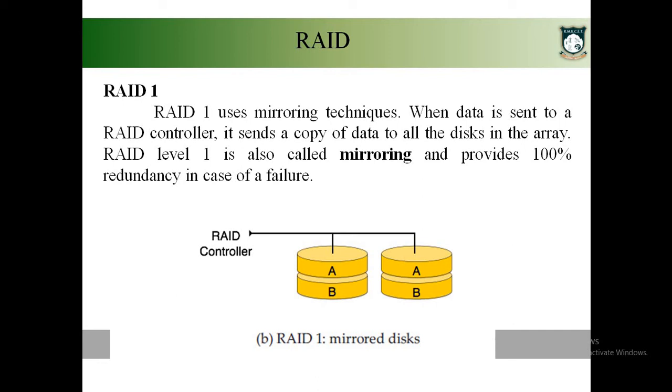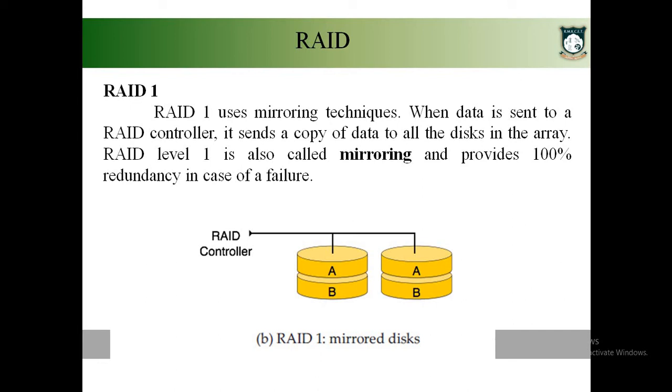Say for example, in your RAID, if you have 4 disks, for each disk you will be having a mirrored disk. Or let us be specific, assume that you have one disk in your RAID. So if you have only one disk in your RAID, then for your disk you will be having a mirrored disk. So what I am trying to tell is, for every actual disk you will be having a mirrored disk.